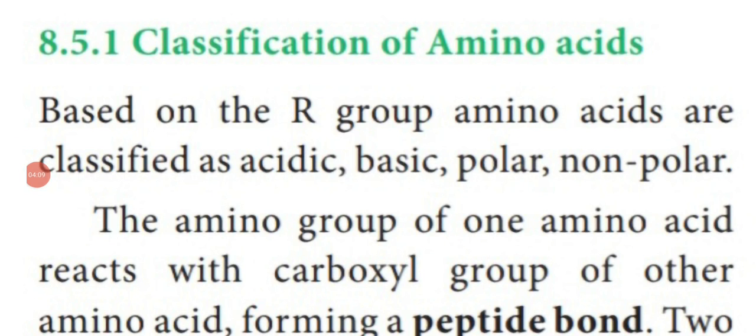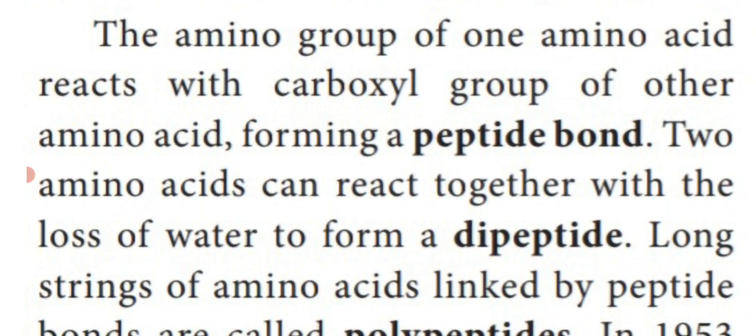Next, we are going to see the classification of amino acids. Based upon the variable group, that is the R group, amino acids are classified into acidic, basic, polar and non-polar amino acids. The amino group of one amino acid reacts with the carboxyl group of another amino acid, forming a peptide bond.